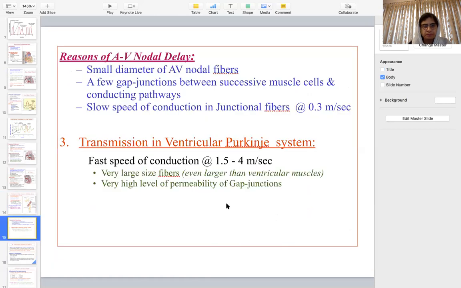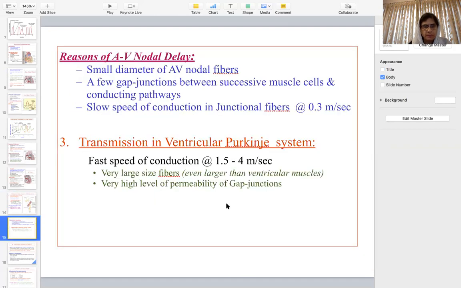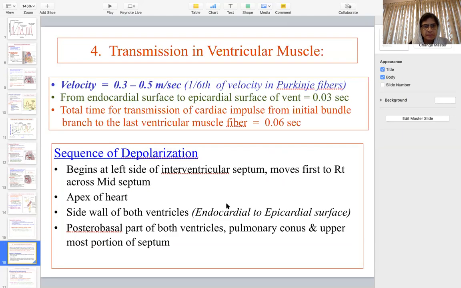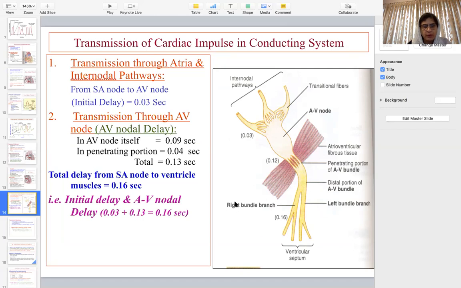Now, from the endocardium, since these Purkinje fibers are present in the endocardium, from the endocardium to the epicardium it takes another 0.03 seconds.